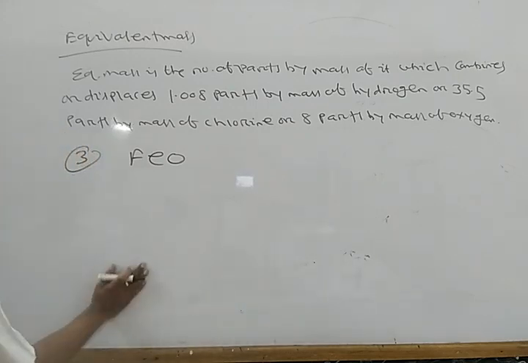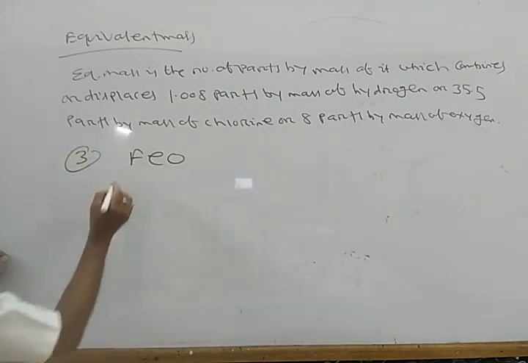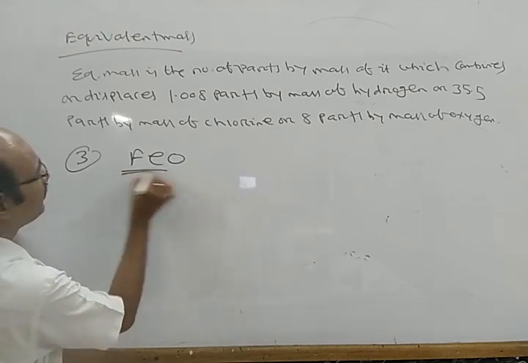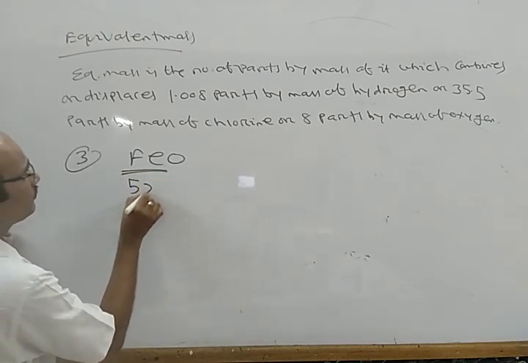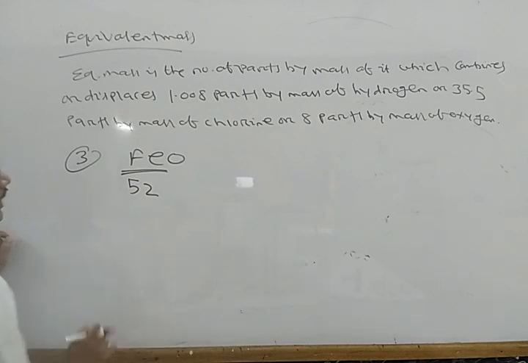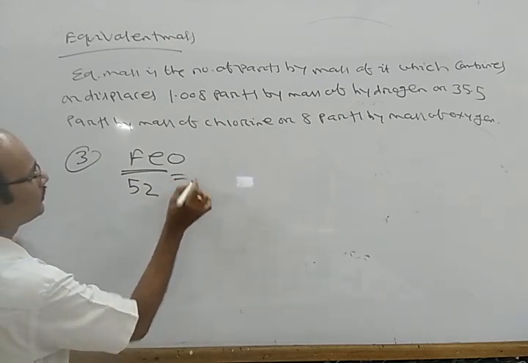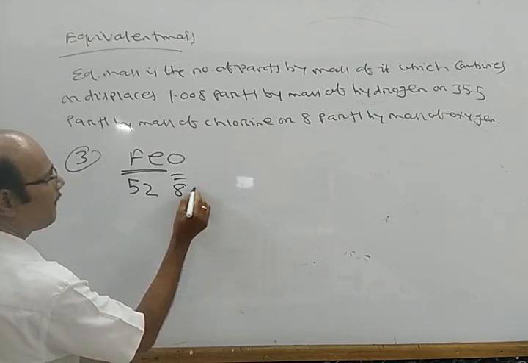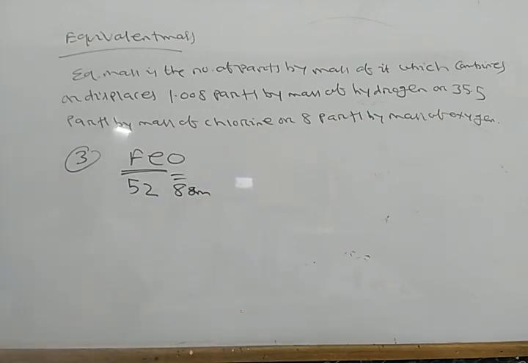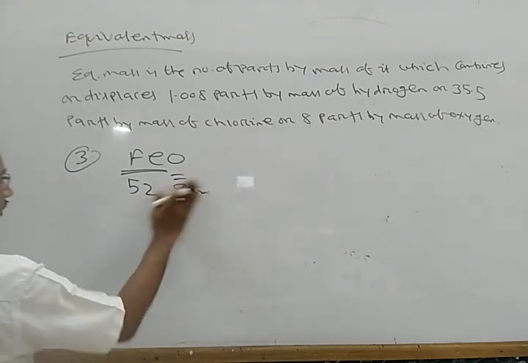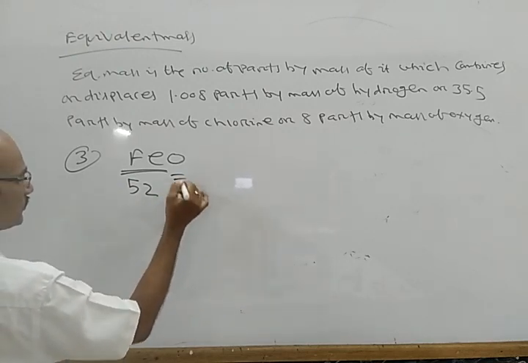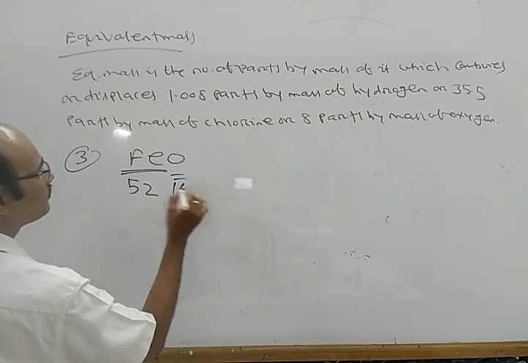Now suppose I take FeO, ferrous oxide. Here you see iron is 56, oxygen is 8 gram equivalent. Oxygen mass here is 16.